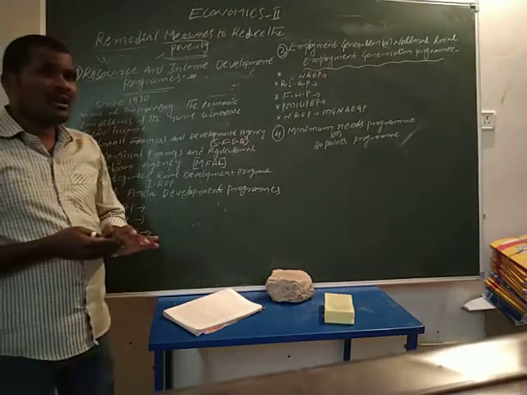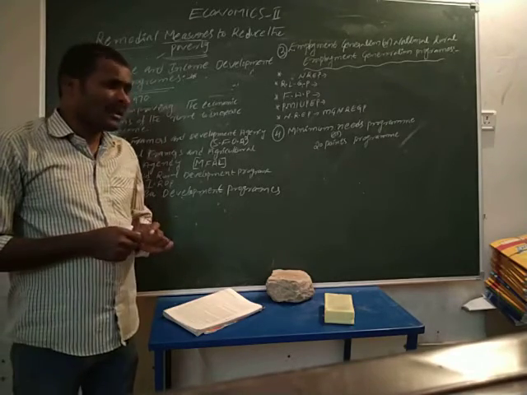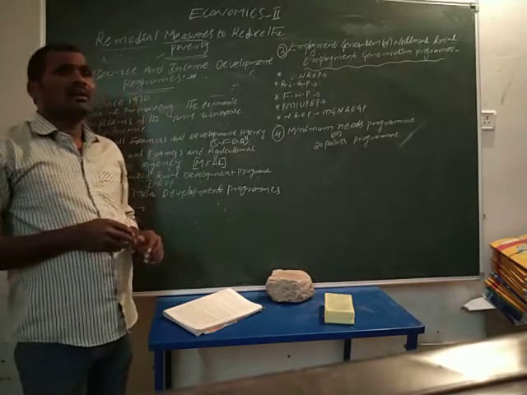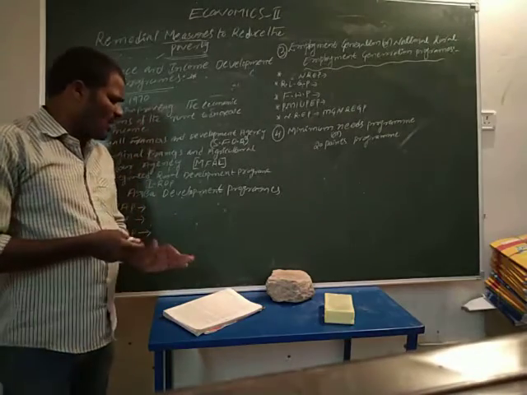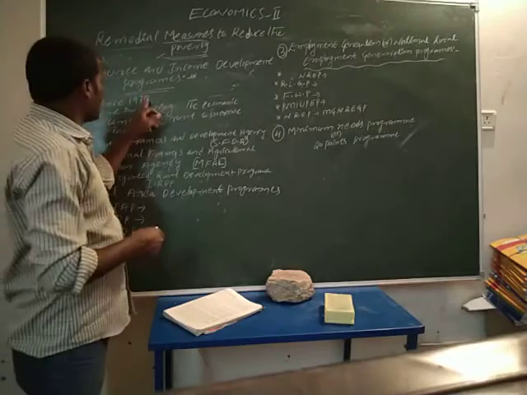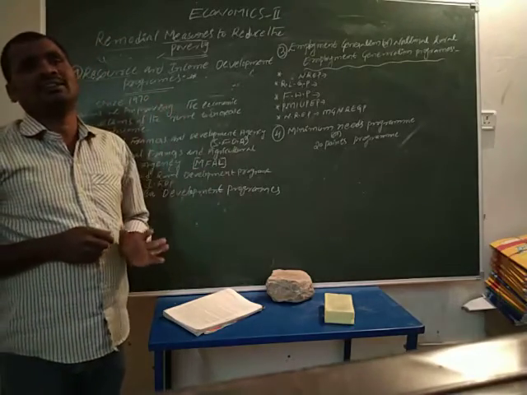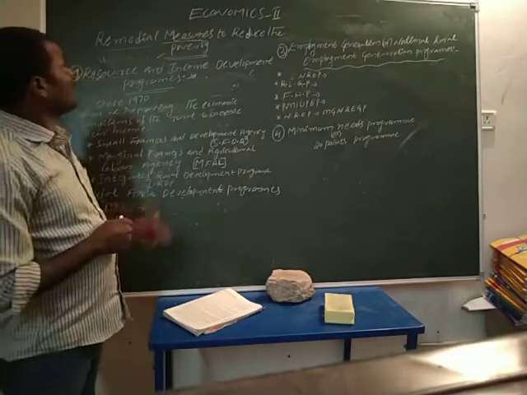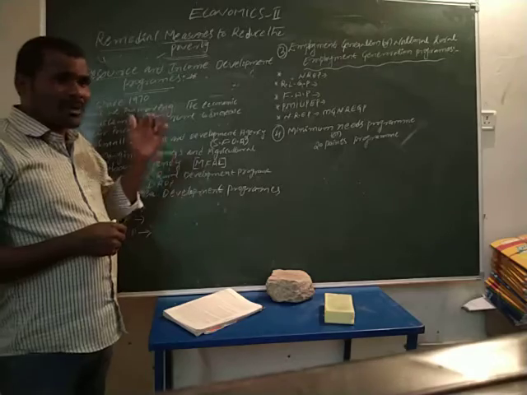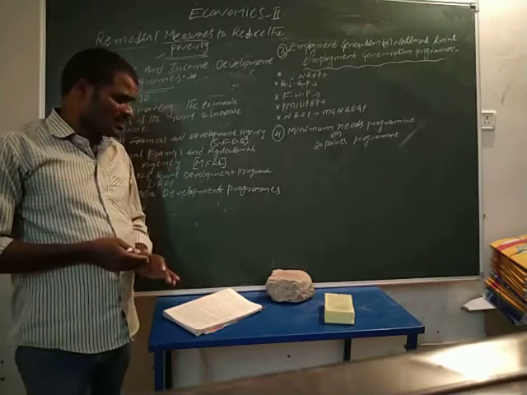A number of programs have been in operation in the country. The Government of India introduced many programs in 1970 to remove poverty and unemployment, and some were introduced recently.